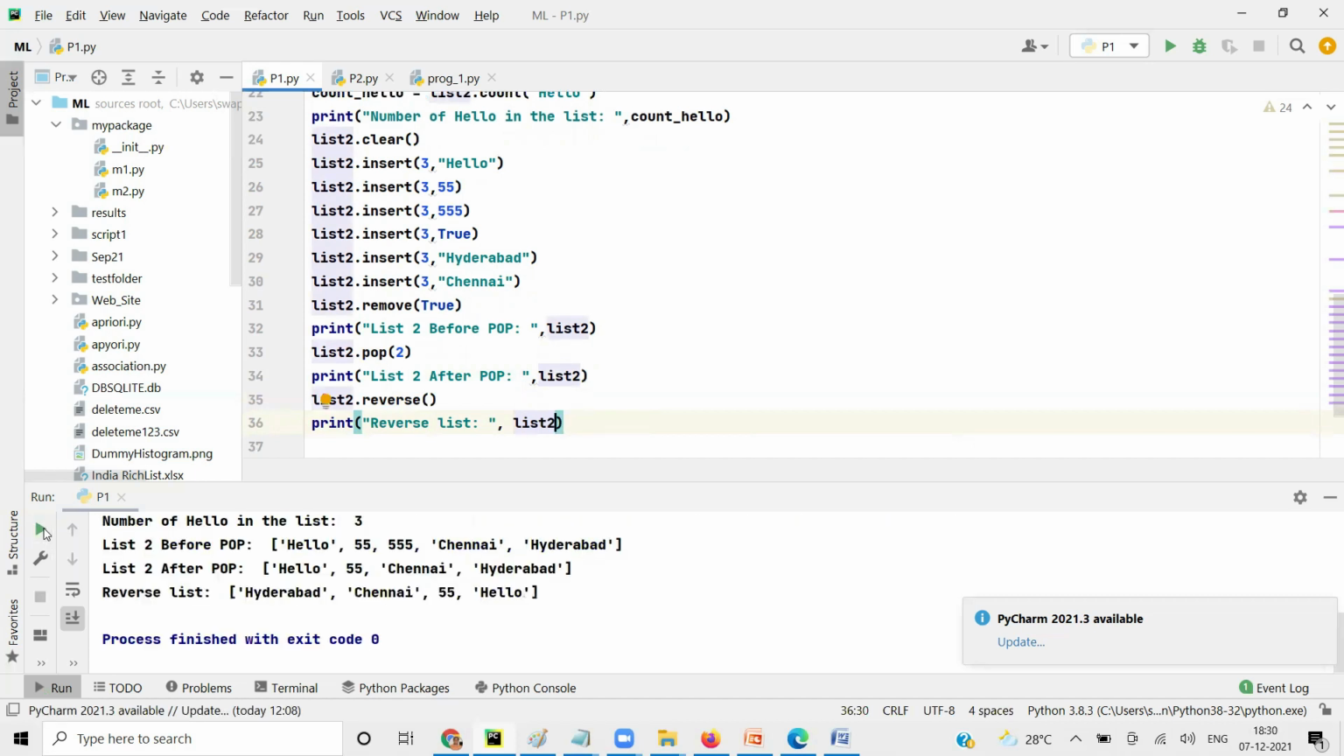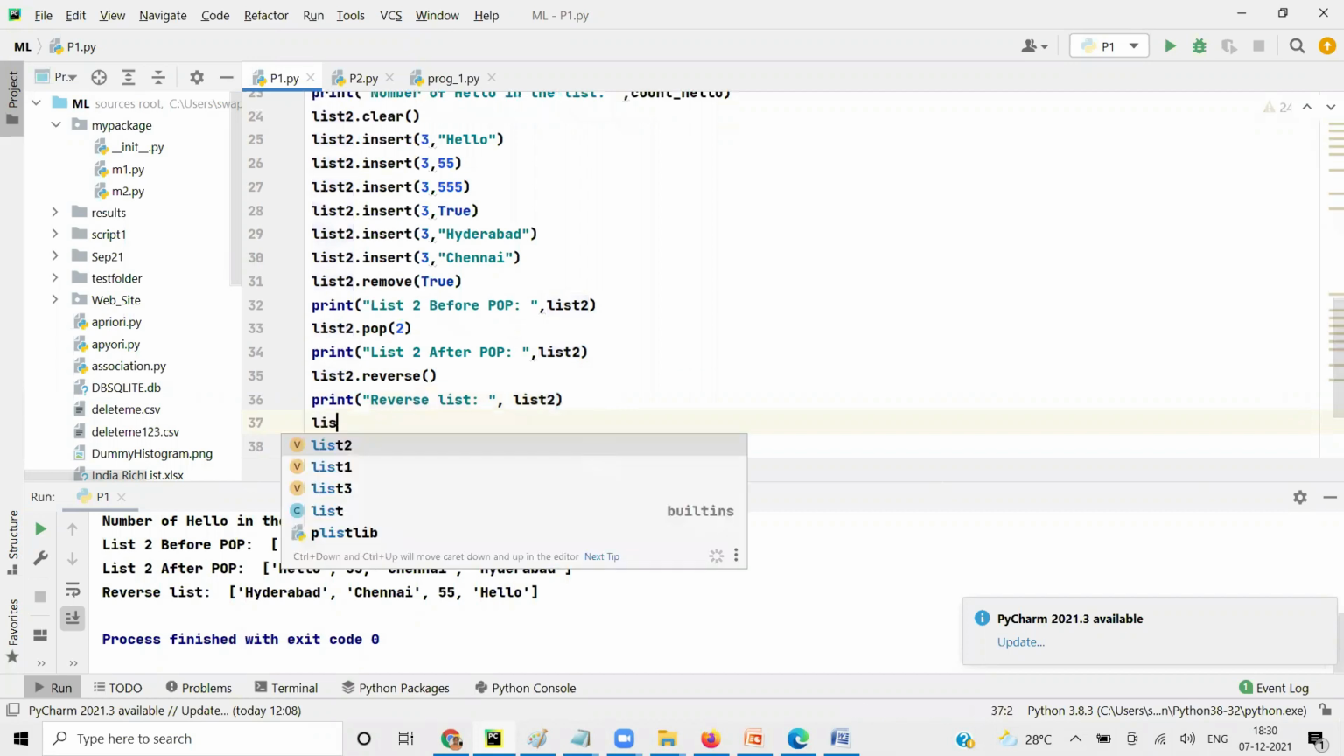Okay, so the same list is reversed. Reverse does not return anything. Then you have sort, which will sort it.